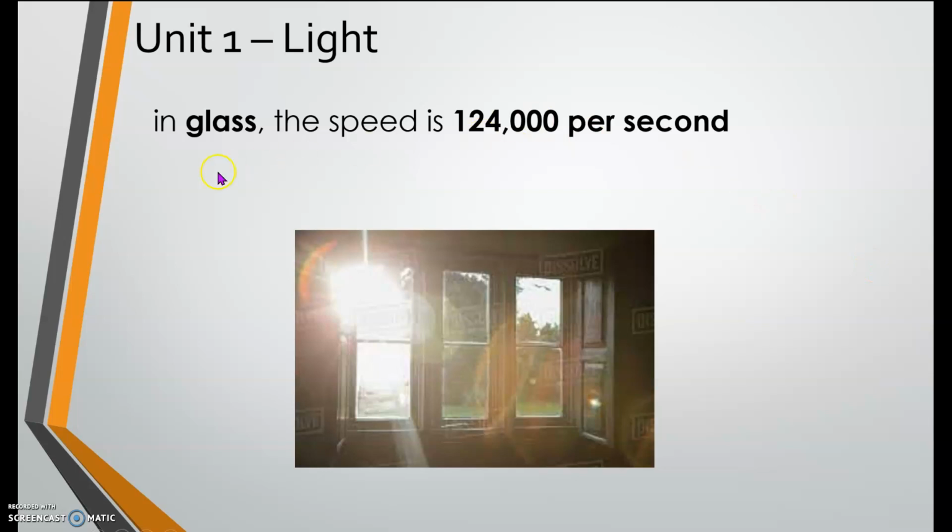Repeat after me. In glass, the speed is 124,000 miles per second. Very good. As you can see in this picture, the window is made of glass. So the light travel speed is slower than in water. It is now 124,000 per second, because when the light travels from the air through a dense material, the light slows down and bends. That bend is called refraction, and we will talk about it more later on.